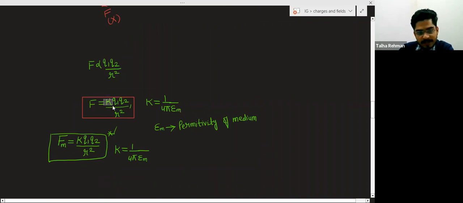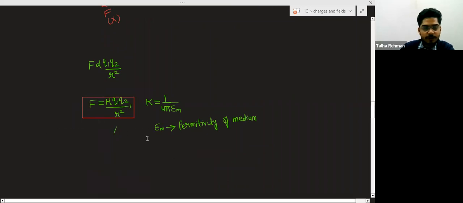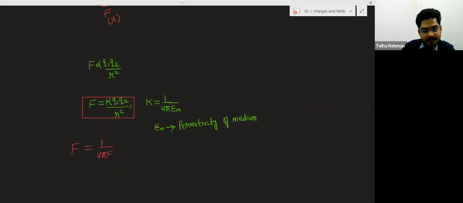So when you put this value here, you will get F is equal to 1 upon 4 pi epsilon m multiplied by Q1 Q2 divided by R square.